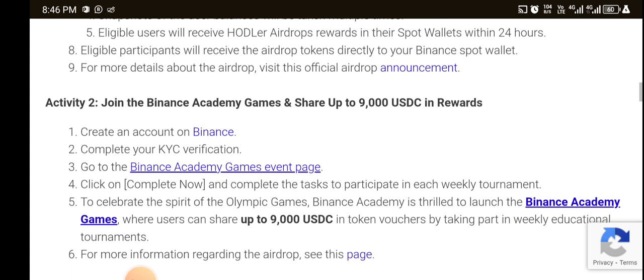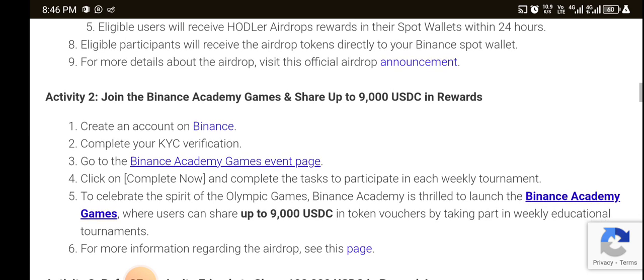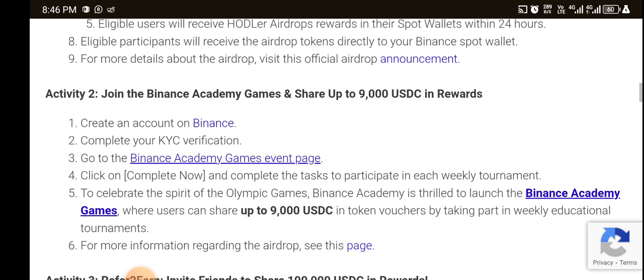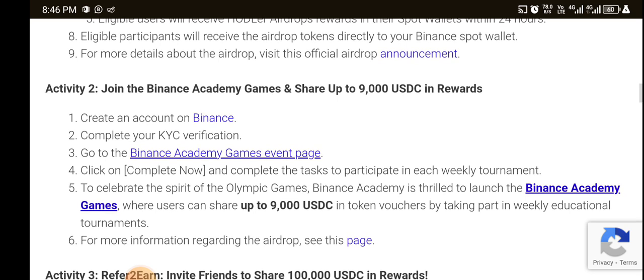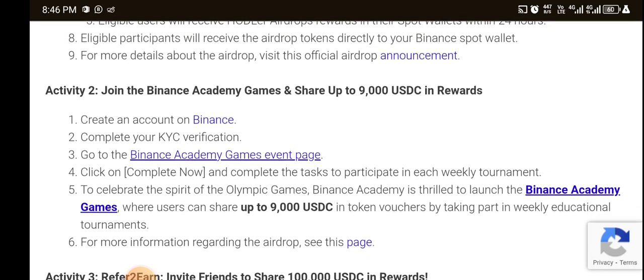8. Eligible participants receive airdrop tokens directly to your Binance support wallet. 9. For more detail about the airdrop, visit the official airdrop announcement.